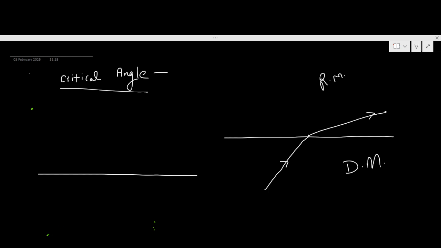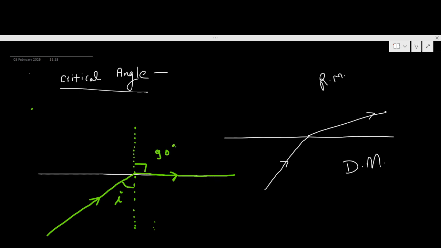Let's say light is coming like this, and after striking the surface, light will pass along the surface. Keep in mind, after striking the surface, light will travel along the surface, and in this situation, the angle of refraction is 90 degrees. So let's say this is the light ray which is traveling along the surface. Okay, so what is happening here? This is the angle of incidence and this is the angle of refraction.